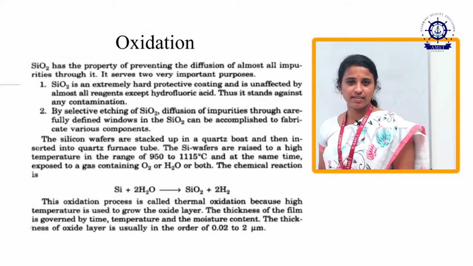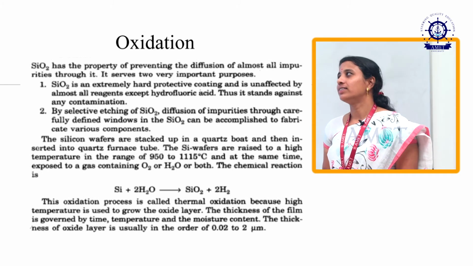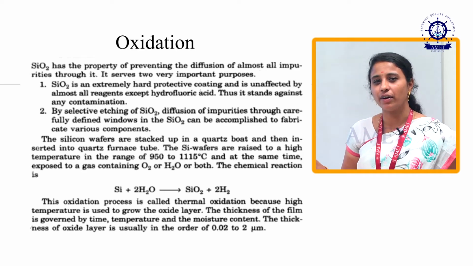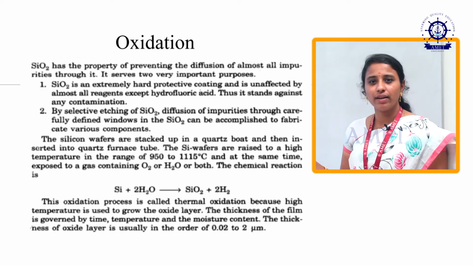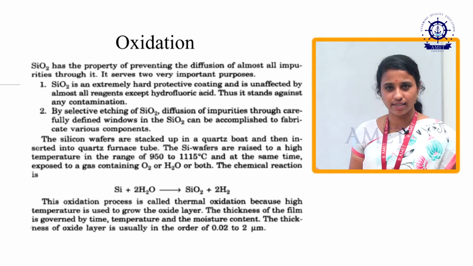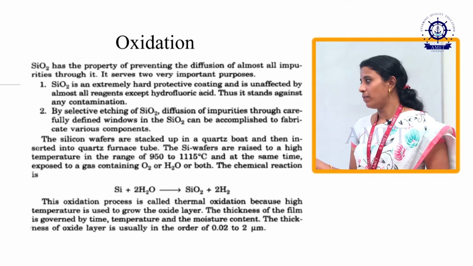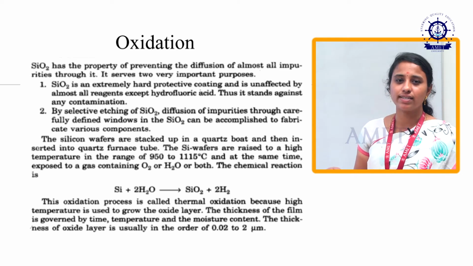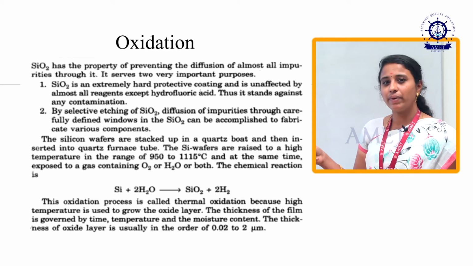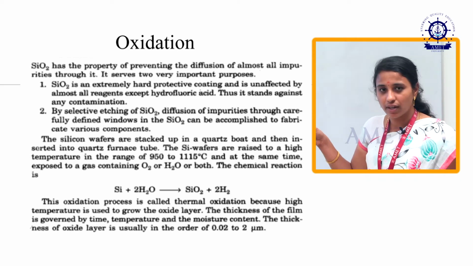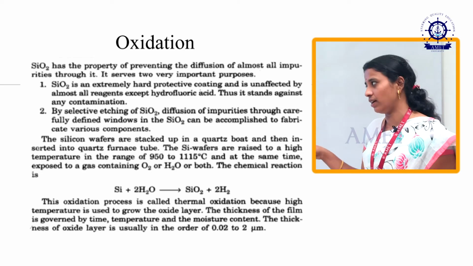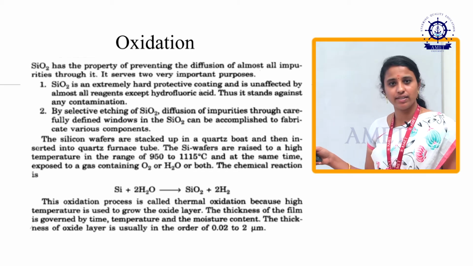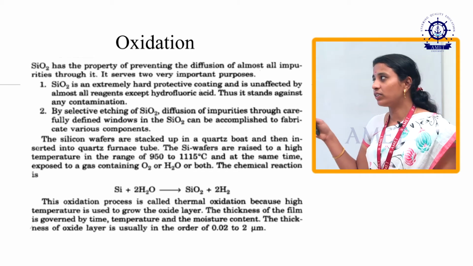So in oxidation, oxygen is exposed to silicon, and we get silicon dioxide. Oxygen is applied on the silicon, and we get the oxidation process. Applying high temperature during oxidation, we call it thermal oxidation. The oxidation process is always involved along with the epitaxial growth process also. Silicon plus oxygen gives silicon dioxide, that is the oxidation process.